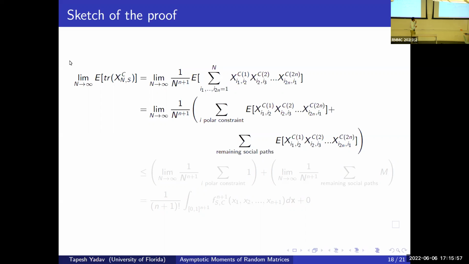Amongst those social paths, we now decompose the sum as a sum over polar constraint paths and a sum over all the remaining social paths, modulo the fact that we are not counting the paths which are identically zero when we take the expectation.